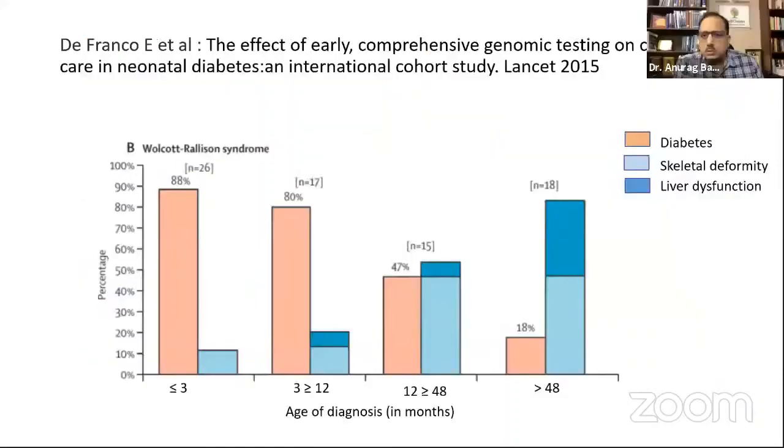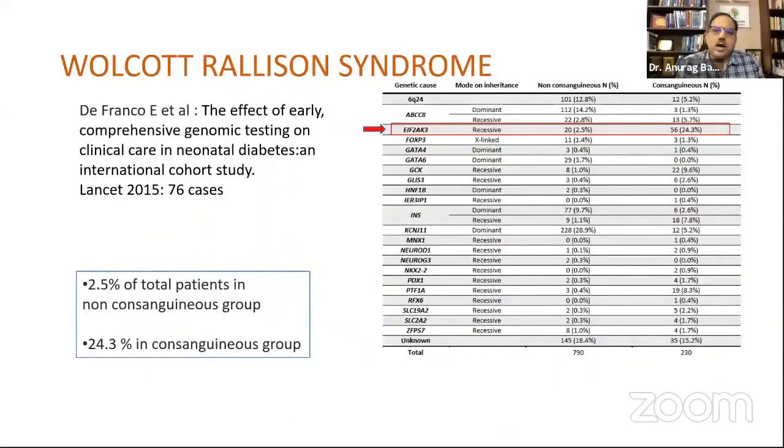And just to add one more point, if you can go back to the slide again: if you look at the entire number, around 82% of individuals from a non-consanguineous family and 85% from a consanguineous family, we are able to reach a genetic diagnosis.